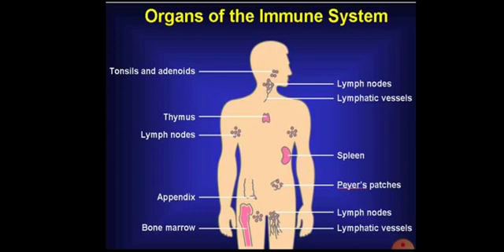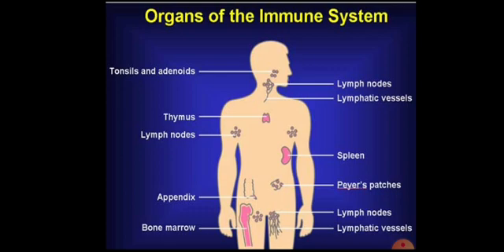These organs, as we have seen yesterday, are divided into two categories: primary lymphoid organs and secondary lymphoid organs. The function of primary lymphoid organs is synthesis of white blood cells, red blood cells, or thrombocytes, and maturation of T lymphocytes. That is the function of primary lymphoid organs.